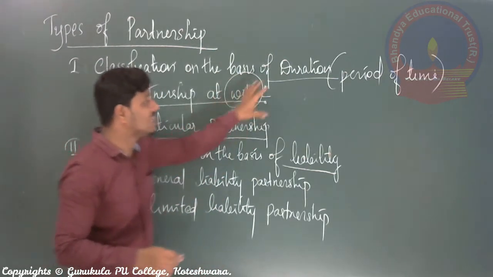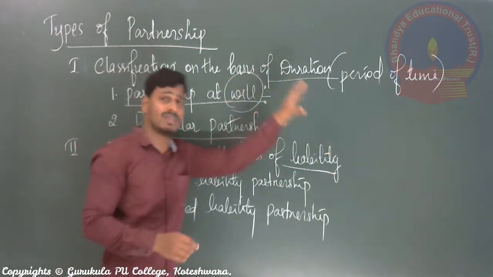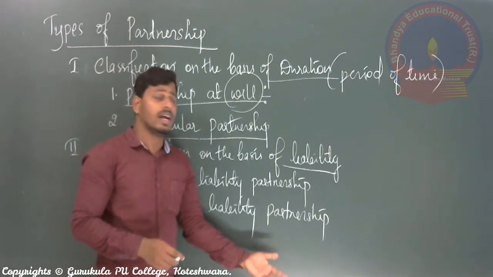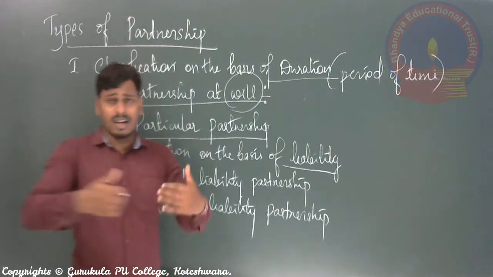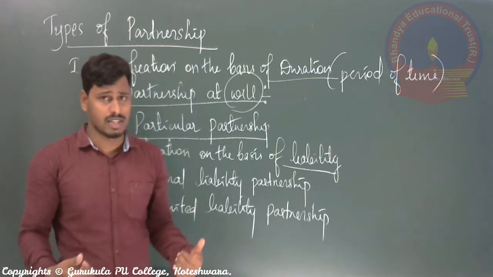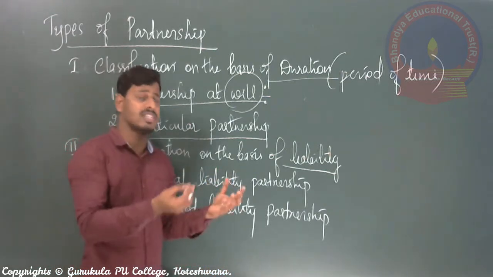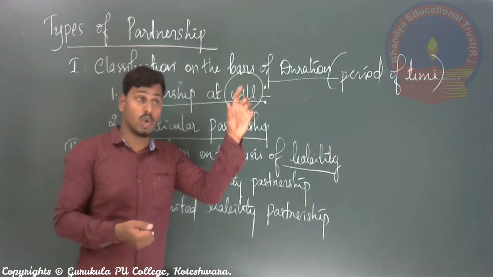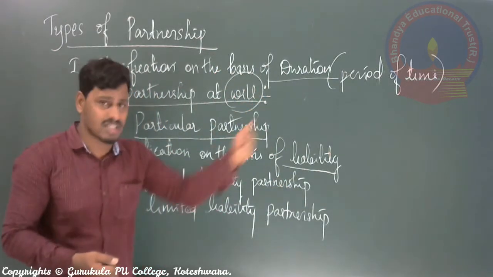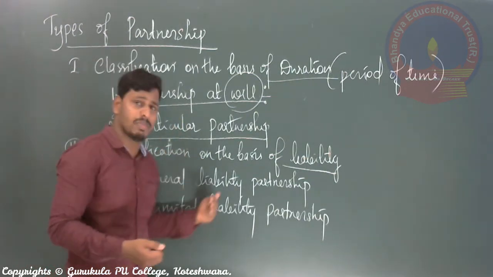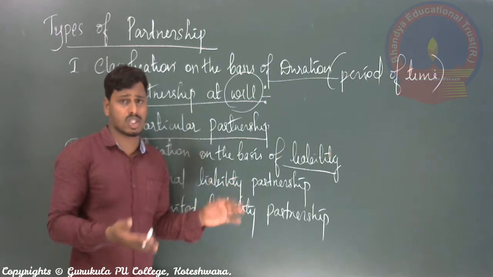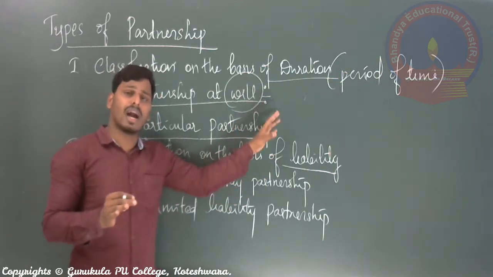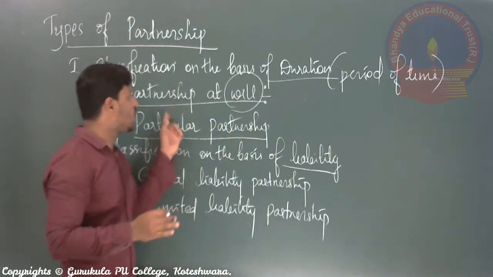So if the business is started according to the will and consent of the partners, and after some period the same partners want to dissolve or close the business, they can easily close it, with the permission and consent of all the partners being very important. No other point, agreement or act will restrict closing, commencing or carrying on the business. Everything is according to the deed, the agreement and the consent of the partners only. That is called partnership at will.